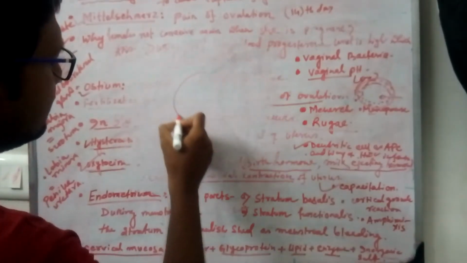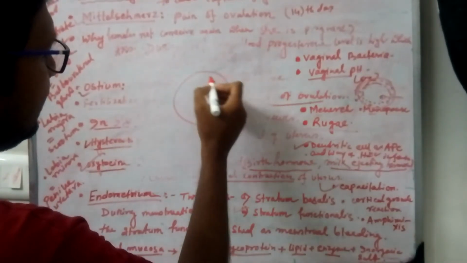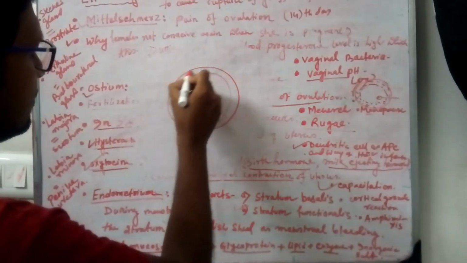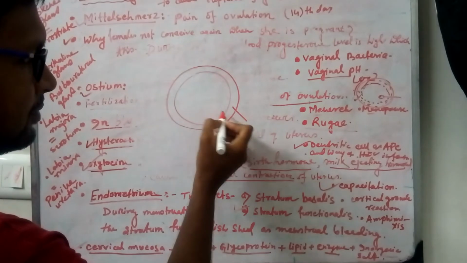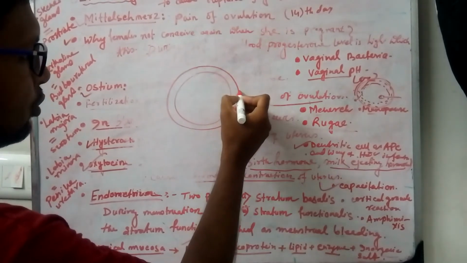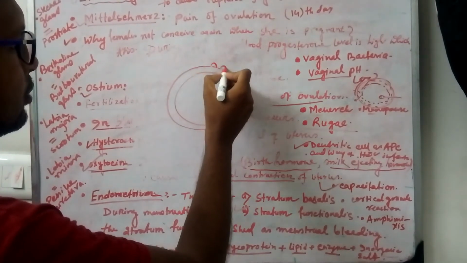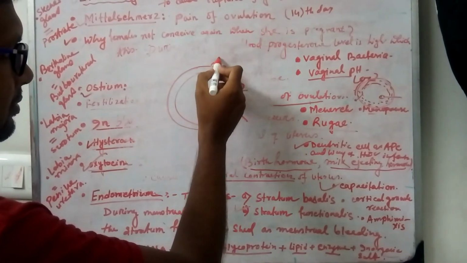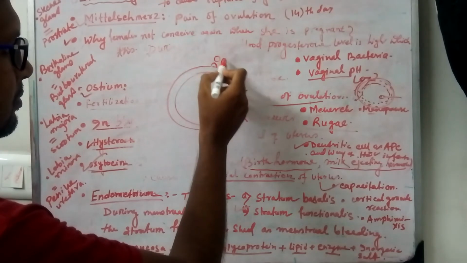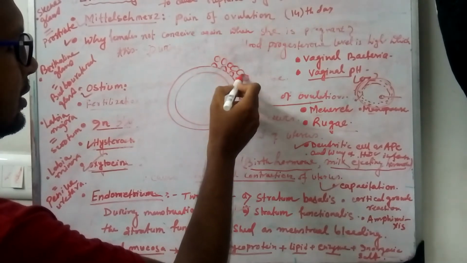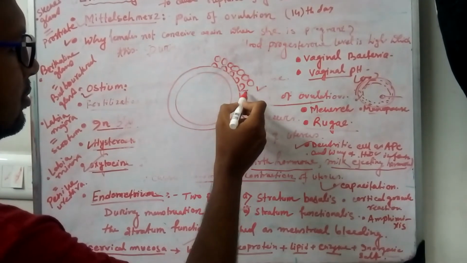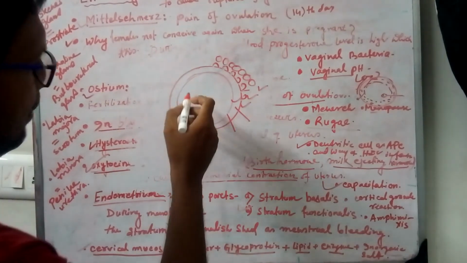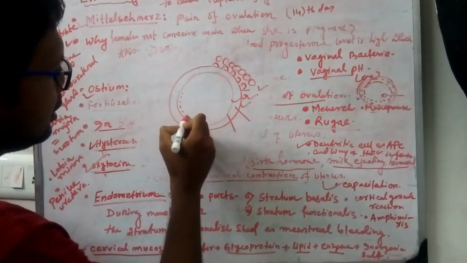This is an egg, and a ulema, and outside this is a zona pellucida. This is a perivitelline space. This is a ulema. There is a zona pellucida. Outside the zona pellucida, there is a corona radiata, and outside the corona radiata, there are granulosa cells. So these are the 4 layers: 1, 2, 3, 4, and after this the cortical reaction occurred.